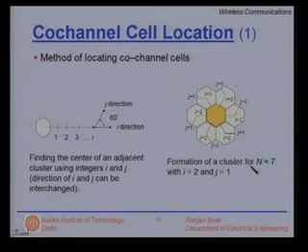Now, for n is equal to 7, using that formula i squared plus j squared plus ij, i is equal to 2 and j is equal to 1 gives you n is equal to 7. 2 squared is 4, plus 1 squared is 5, plus 1 into 2, 2, that gives us 7. So all it means is that if I move 2 units along the i axis and 1 unit along the j axis, I should be able to get a cell which repeats, a co-channel cell that uses the same frequency.